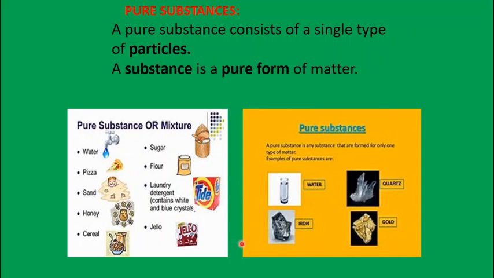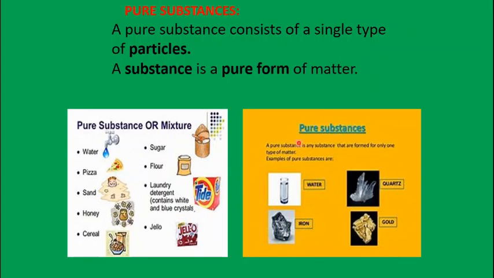Now in this chapter we are going to study pure substances. Is the matter which we find around us pure or not? As I showed you in the beginning of the class, we have seen many things: water, salt, oil, pizza, sand, honey, cereal, sugar, wheat flour, or Tide, Surf, etc. They are pure substances and mixtures. But in the chemical, scientific term, they are not actually pure. They are made up of more than one kind of substance.